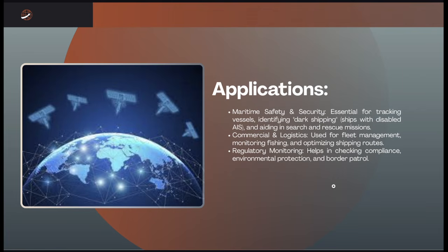So the system relies on a combination of AIS-equipped ships, a satellite constellation, and a ground station for data processing. So the S-AIS complements rather than replaces the terrestrial AIS, providing a comprehensive, continuous picture of global maritime traffic.